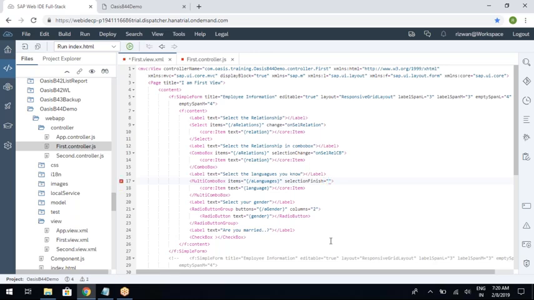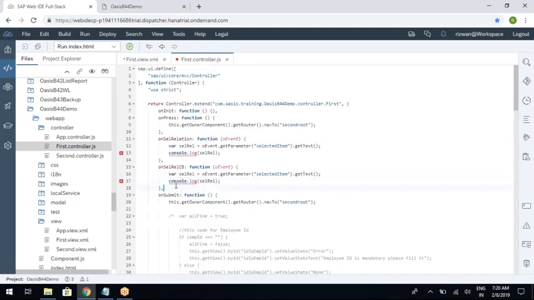The event name is selection finish, meaning you have selected whatever checkboxes you want to select and you simply finished, meaning you just clicked outside or just on the drop down. This calls the selection finish. onSelectLanguages, copy this and keep it here.